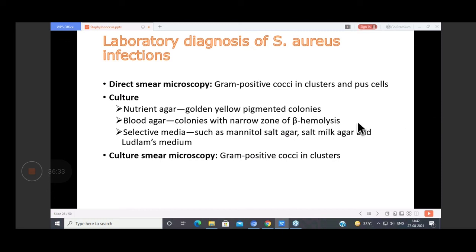And they grow at 37 degrees centigrade aerobically, the facultative aerobes. And after growth, what we'll do is we again do culture smear microscopy. That means जो growth आती है उससे हम दोबारा से culture करेंगे, identify करेंगे कि वो किस type की growth है, whether it is gram positive or gram negative. This is a protocol which is followed for all the bacteria. So here it is gram positive cocci in clusters, you will see.